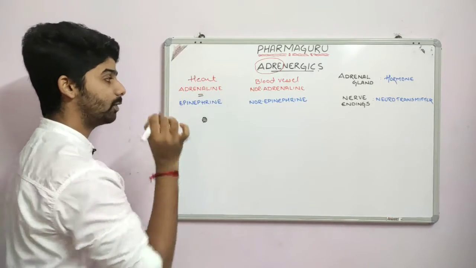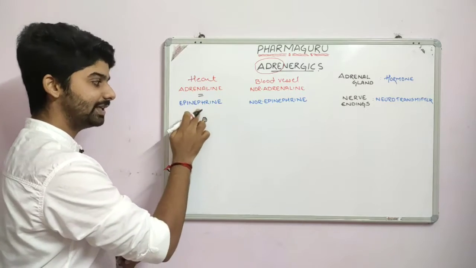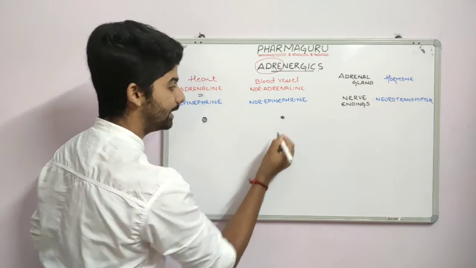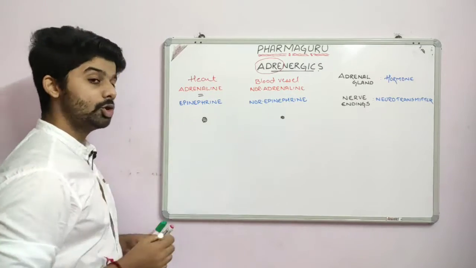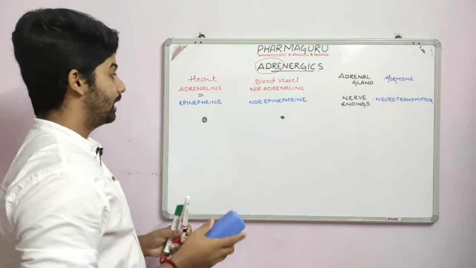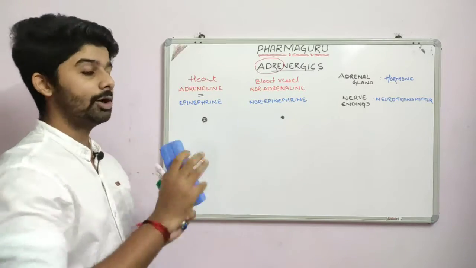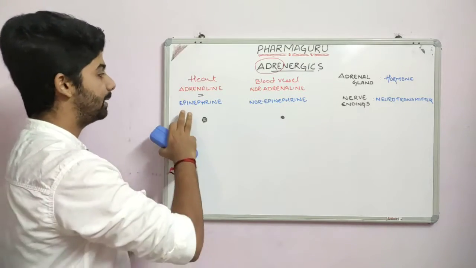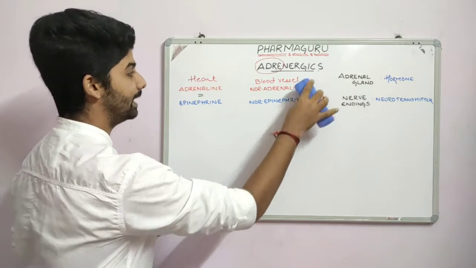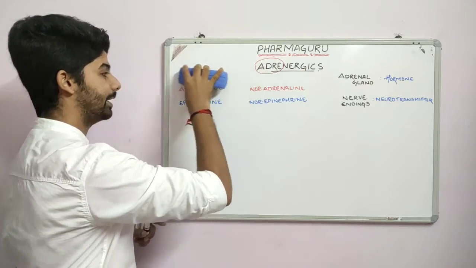These two are the same compounds. If this is adrenaline, this can also be called epinephrine. If this is noradrenaline, this can also be known as norepinephrine. So to be very frank, adrenaline and noradrenaline, epinephrine and norepinephrine are the same compounds. Epinephrine is just another term for adrenaline, and norepinephrine is another term for noradrenaline.